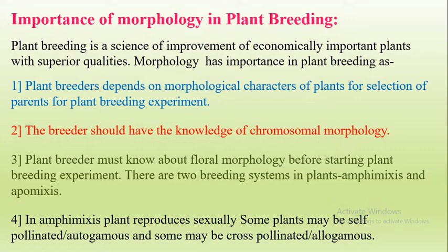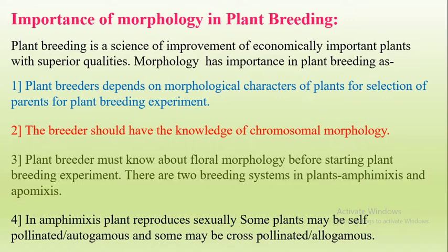Then importance of morphology in plant breeding. Plant breeding is a science used to improve economically important plants with superior qualities. It means that hybridization experiments are carried out to bring together new or novel characters in a new plant, so plants with new superior qualities. That science is known as plant breeding. So morphology has importance in plant breeding, as plant breeders depend on the morphological characters of the plant for selection of the parents for the plant breeding experiment.